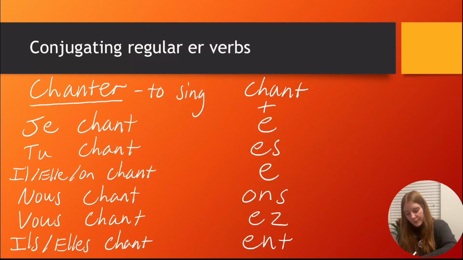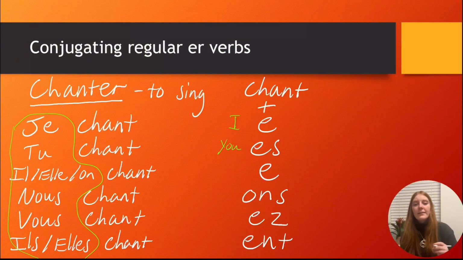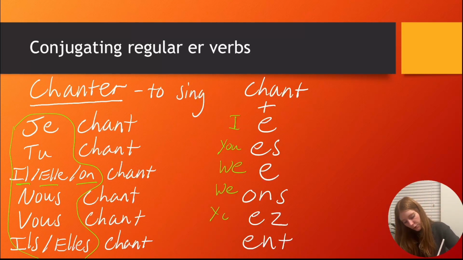Let's have a look at ER verbs. So we've got chanter, which means to sing. Along the left-hand side, we've got pronouns. So we've got je, which means I. Write this down. We've got tu, which means you, but it's the informal version of you, so it's a familiar version, used with your family and friends. We've got il, elle, on. That means he, she, and we. It's the informal version of we, so use it with people you're familiar with. And we've got nous, which means we, but it's the formal version of we. Vous, which means you, formal version of you. We've got ils, elles, which means they. Just a recap of the pronouns.